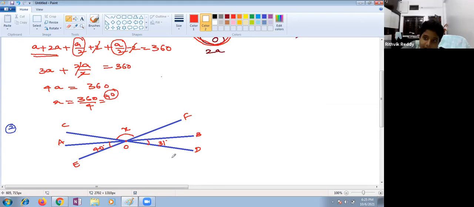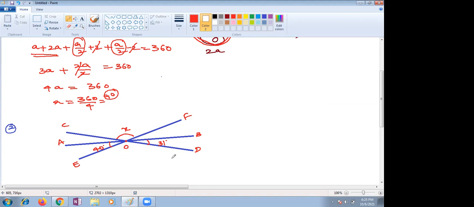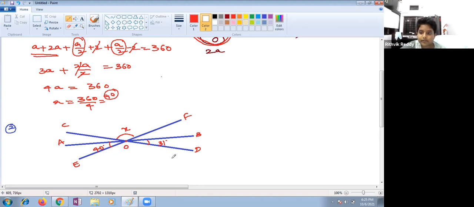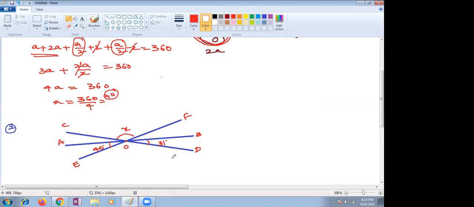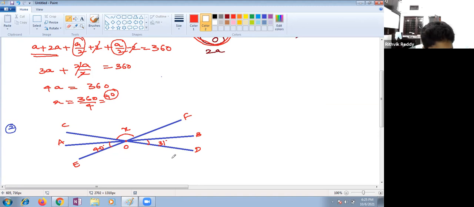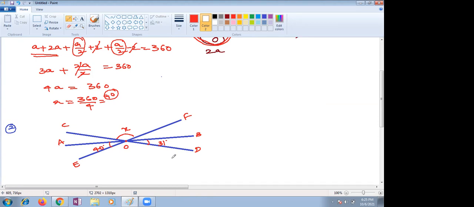Ma'am, can I tell the value of X? Not the X value yet, I want to know what type of lines. CD and EF are intersecting lines. If any two lines are intersecting, how many angles are formed? Ma'am, there are 6 angles formed. No, just these intersecting lines. Oh, see, ma'am, 4 angles are formed.